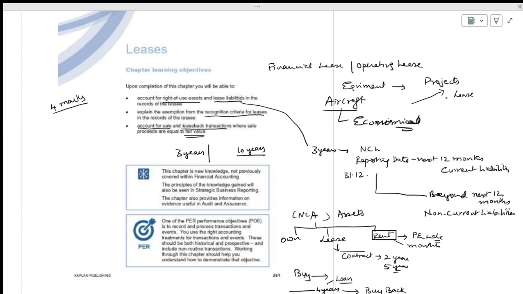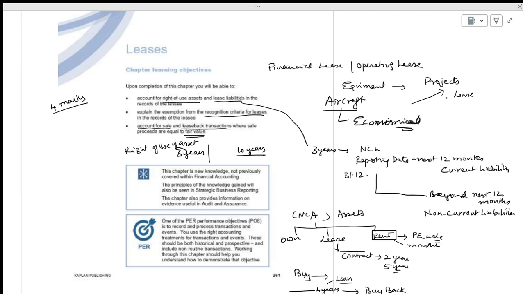Proportionately, we will pay for that. That is where we are talking in terms of 3 years. For 3 years, what you have is a right of use of the asset. You have a temporary ownership. In rent, you will not have ownership. This is the difference.